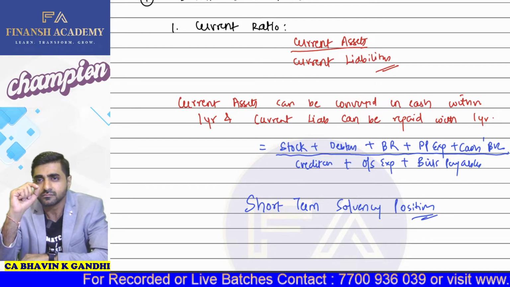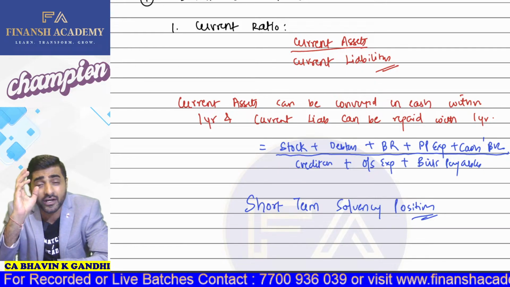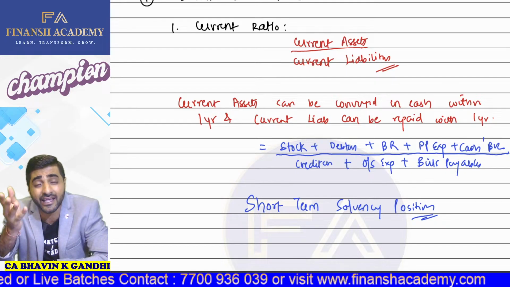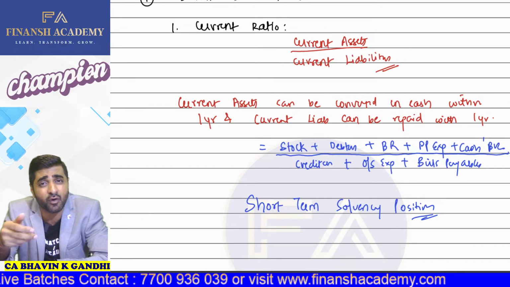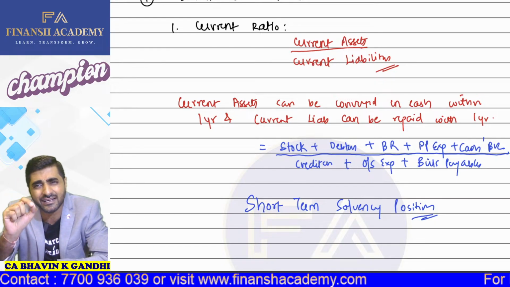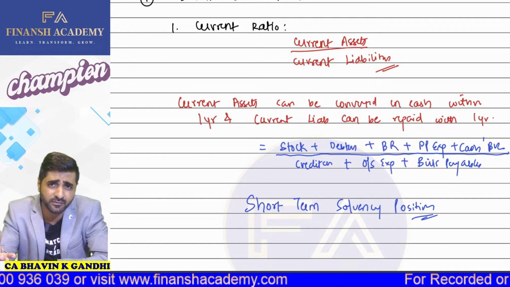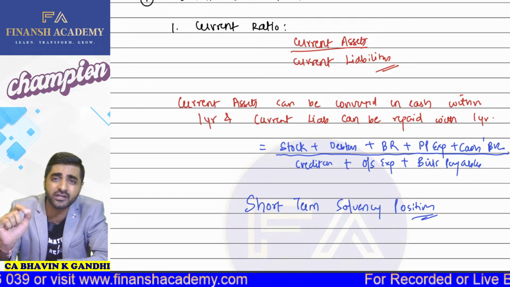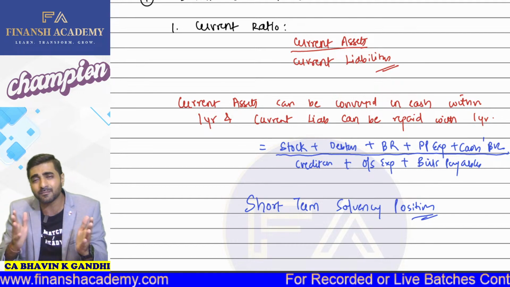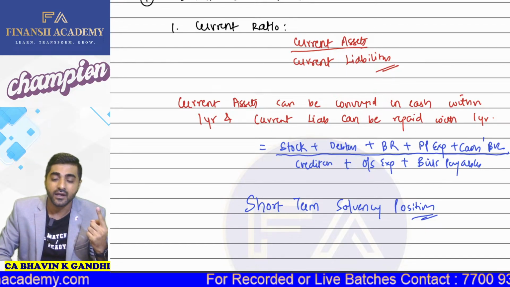See, for example, if I have stock with me, whatever amount of stock is lying in my godown, whether in the form of raw material, work in progress or finished goods, don't you think it can be consumed, processed, used or sold within a period of 1 year? Come on, yes or no? Of course, yes. So stock can be easily liquidated within a period of 1 year.